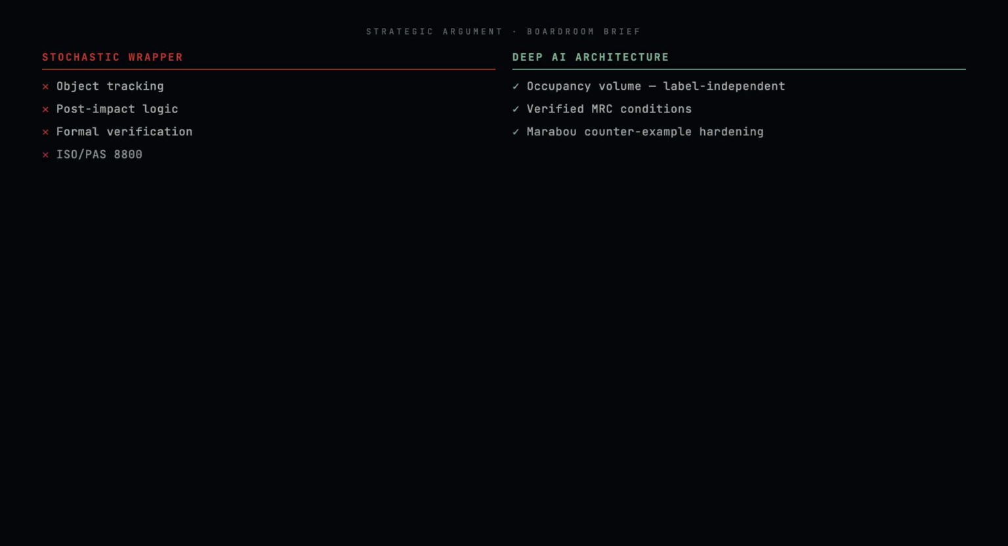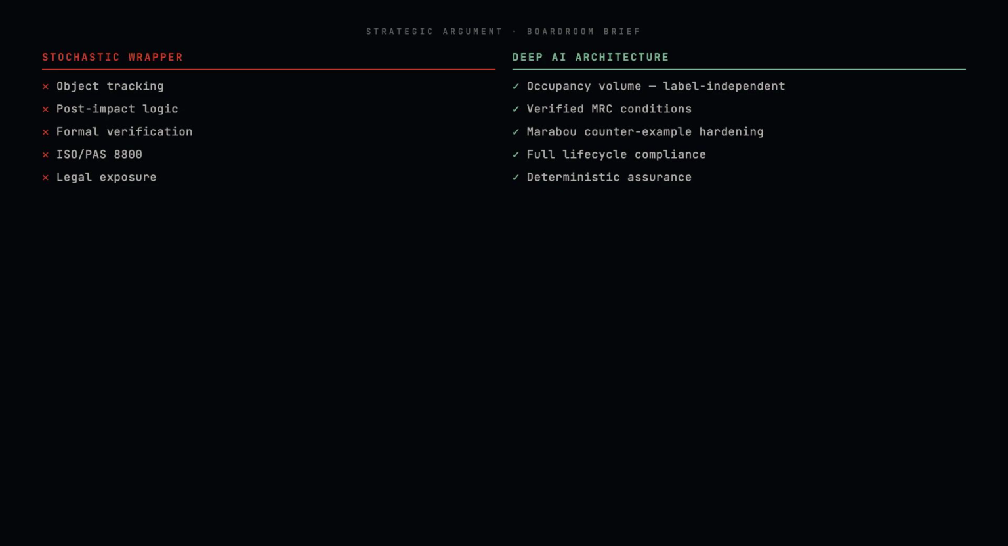ISO 21448, the safety of the intended functionality standard, and ISO/PAS 8800, published in late 2024, together form the primary global framework for functional safety of AI in road vehicles. They cover the full AI lifecycle: data acquisition, model validation, post-deployment monitoring. The EU AI Act and the NIST AI Risk Management Framework are converging on the same requirements.